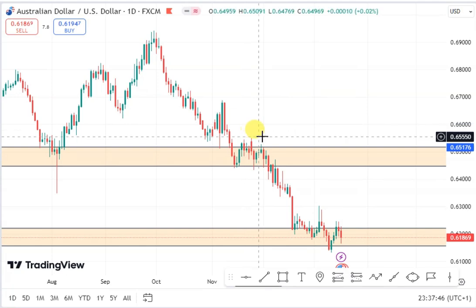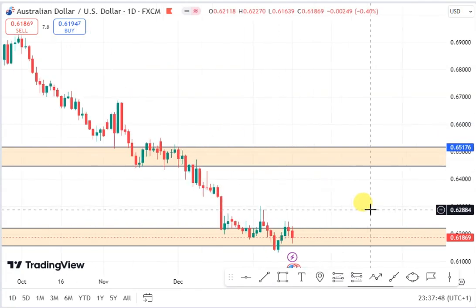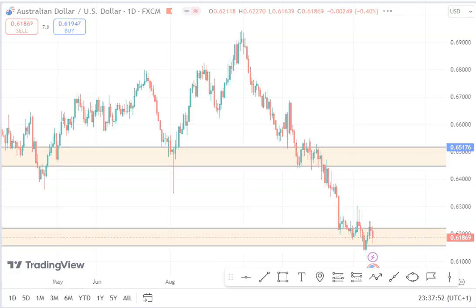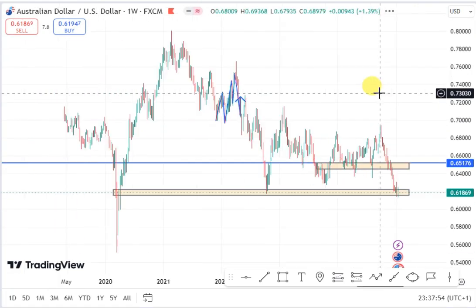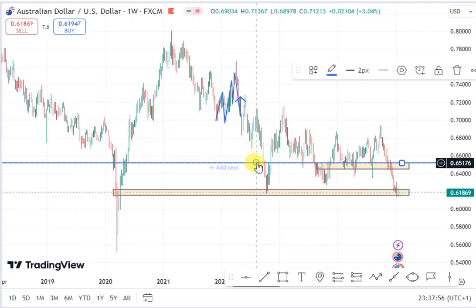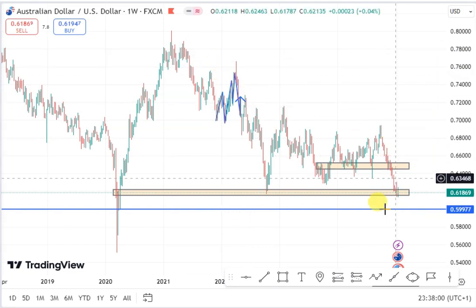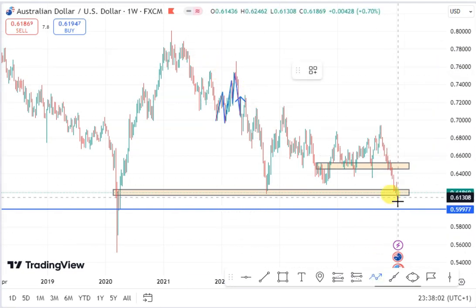So long as we have the downtrend structure, we expect price to continue to push lower for the Australia USD. Then let's pick out our area of target where we expect the Australia USD to reach before we expect a reversal of price. So on the weekly chart, we expect the Australia USD to test this level. A break of this level, we see further continuation, but if price fails, we see a reversal of price back to the top side.